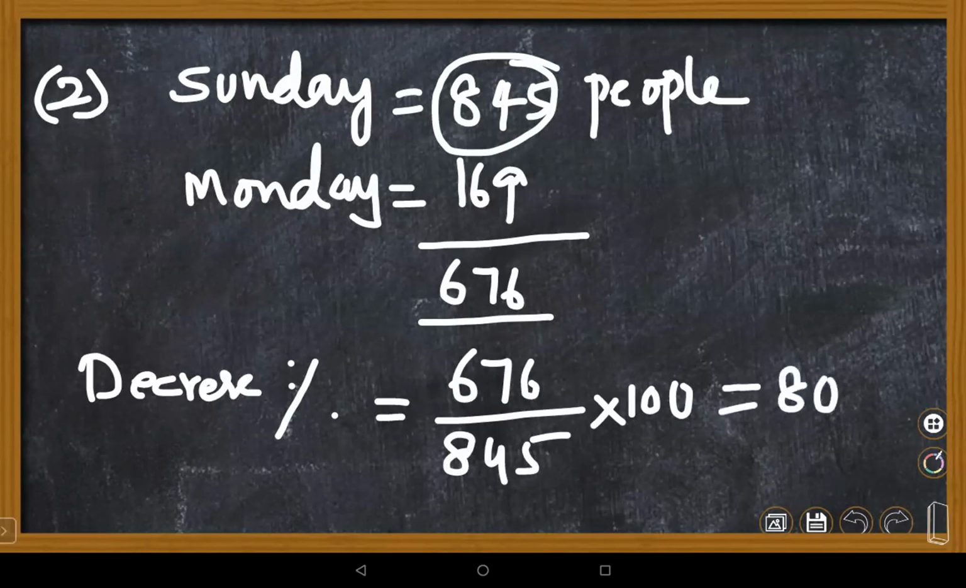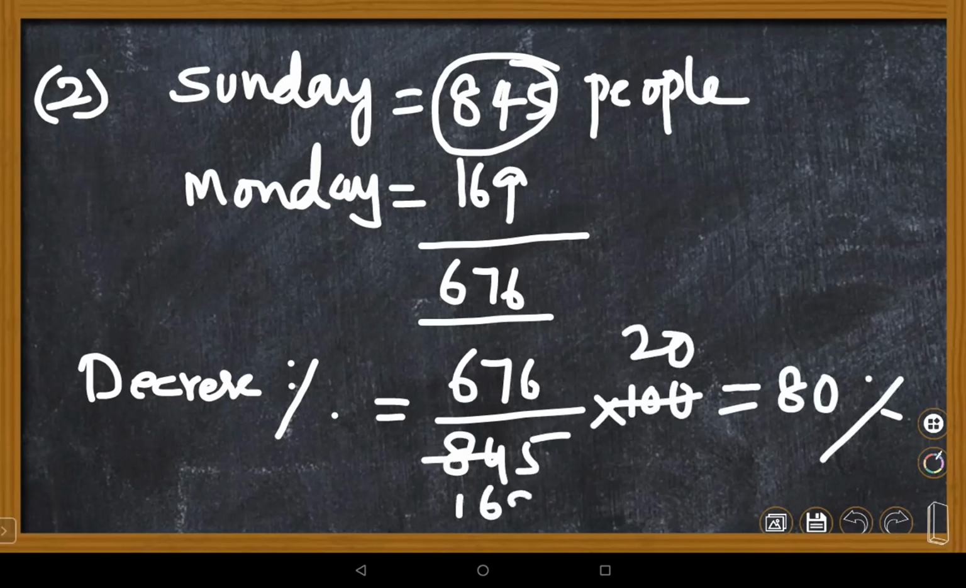Very good. Let me give the solution. Here 20 times 1, 6 times 30 and 9 times 45, 169 and 7. Yes, 4 times 169. So 4 into 20 is 80%. You are correct. Very good.